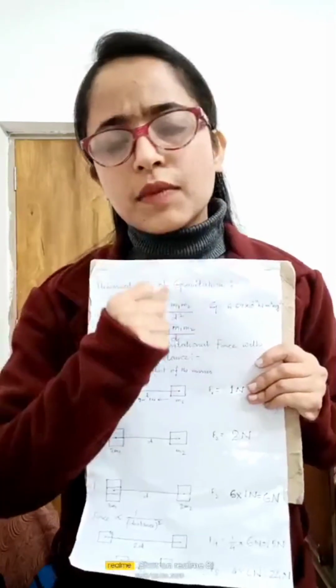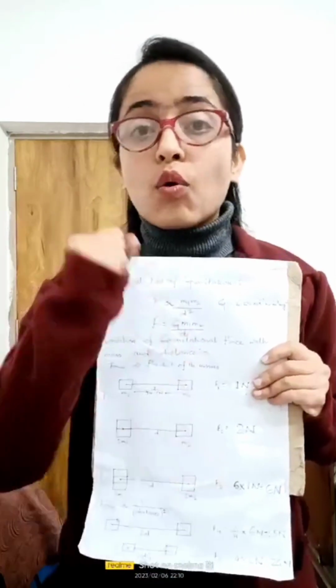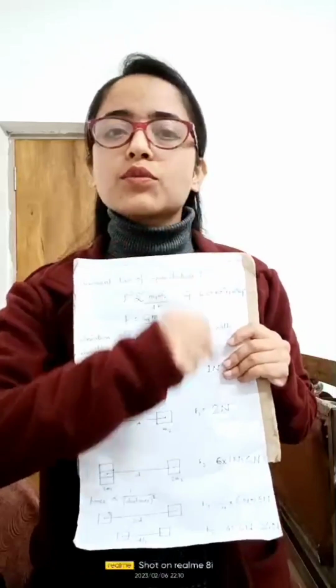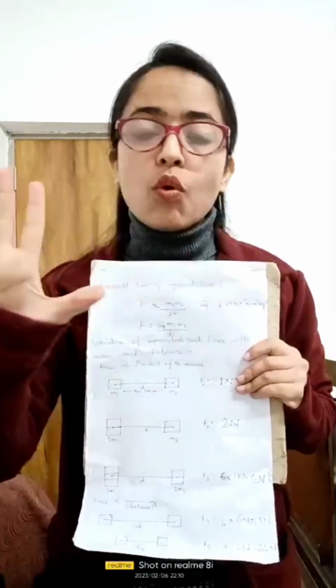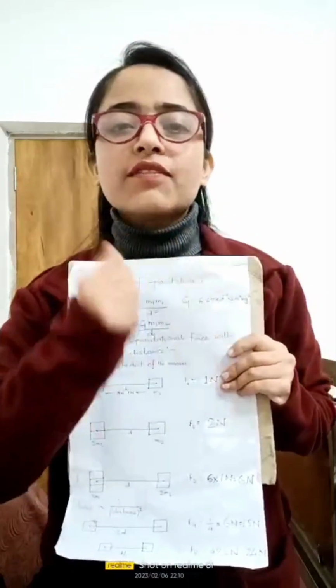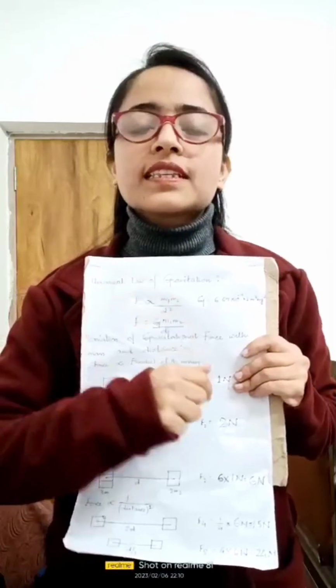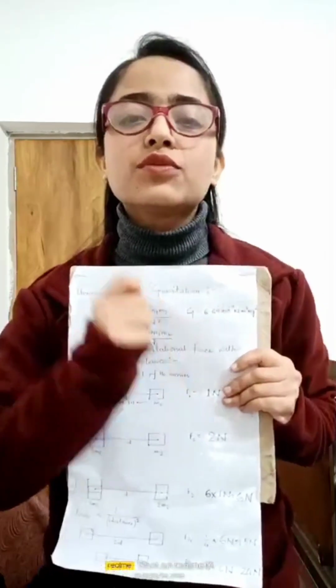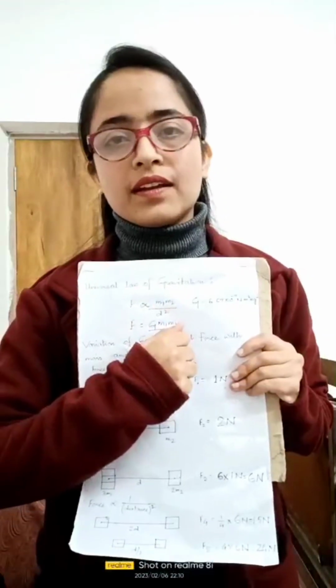Now what is interesting about this capital G? It has a constant value everywhere in this universe, no matter what two objects you are considering. And it has a constant value of 6.67 times 10 to the minus 11 Newton meter square per kg square.